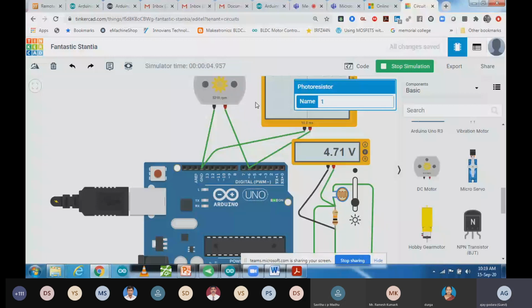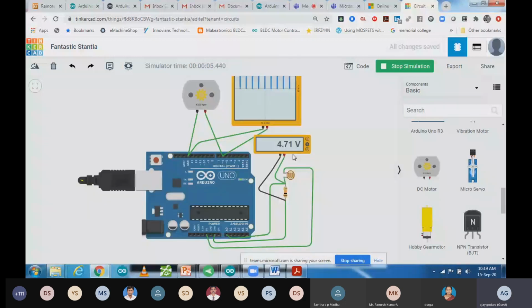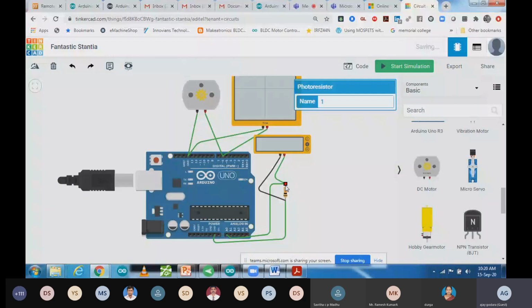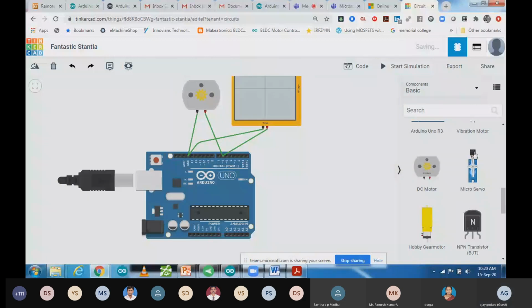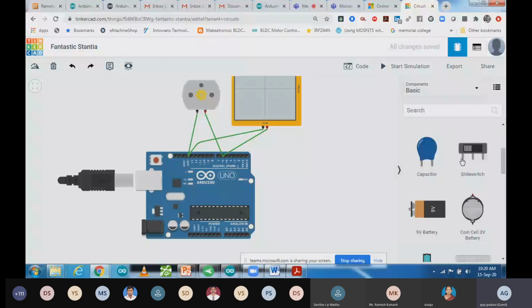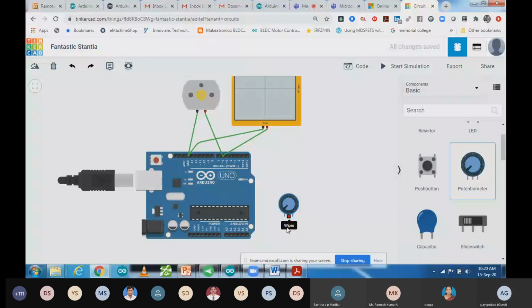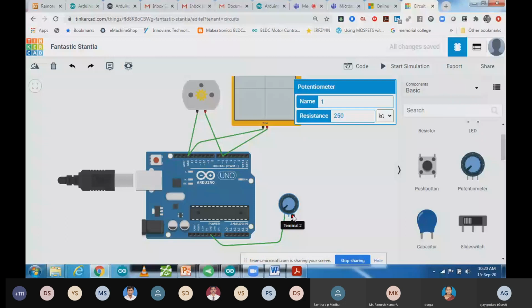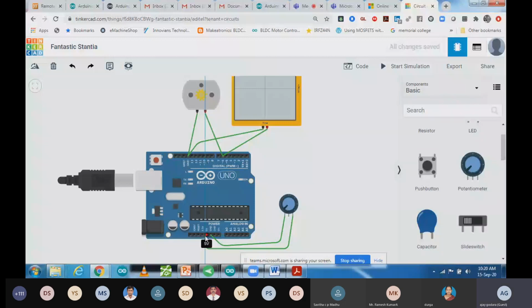In replacement of this sensor, this LDR, we can use a voltmeter also. So working will be the same, code will be the same. So I'm going to use that voltmeter over here. Only 3 wires we have to connect. This one I'm going to connect with the ground. This one I'm going to connect with the 5 volt. This one I'm going to connect with the analog pin, that is A0. The code is the same, no need to change it.